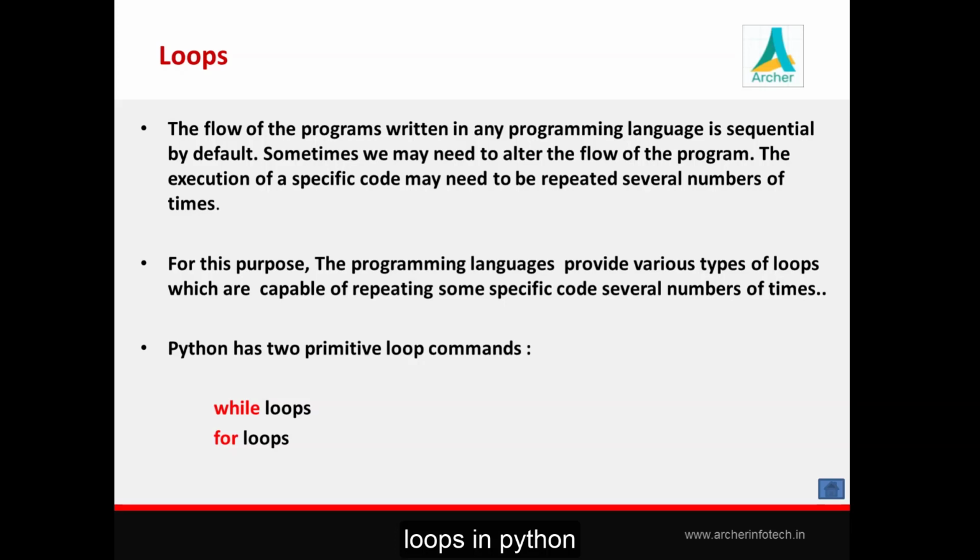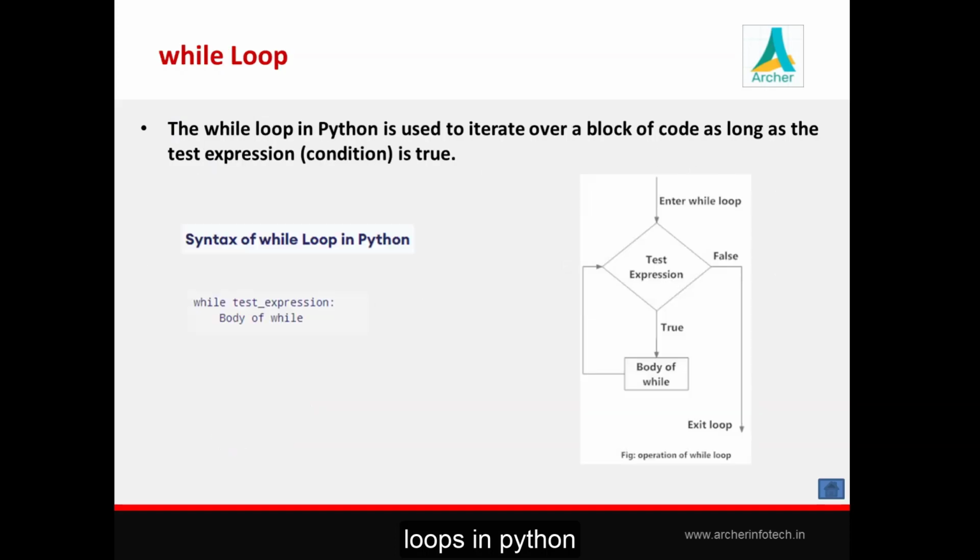A loop executes a sequence of statements many times until the stated condition becomes false. Hence, in case of a loop, there is one condition which governs how many times we want to execute that specific code. Whenever that condition is true, that code will get executed. Once that condition becomes false, the execution of the loop will stop. In Python, there are two loops, while loop and for loop. First we will check the while loop.